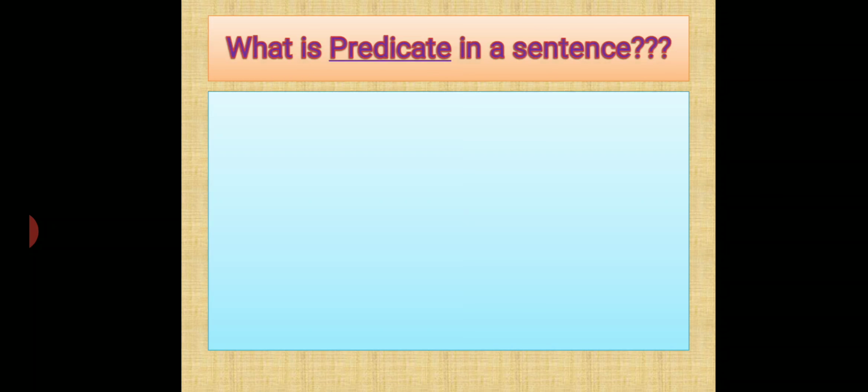Okay. Now coming towards the next part. What is predicate in a sentence? Look into the same example. Rahul is going to the market. Okay. So now to identify a predicate, we have to look into the subject and the part of the sentence that describes the subject. So now Rahul, what is Rahul doing? So he is going to the market. So, is going to the market.